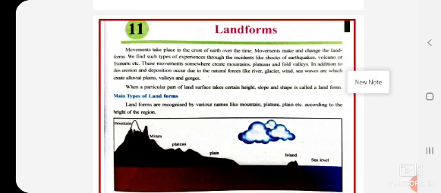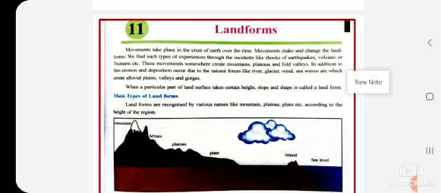Now we find such types of changes. When some incidents happen like earthquake, volcanoes or tsunami, at that time we find these types of changes in the landforms. This movement somewhere creates mountains, plateau and fold valleys. Due to this uncertainty that happens, such things are created like mountains, plateaus and valleys.